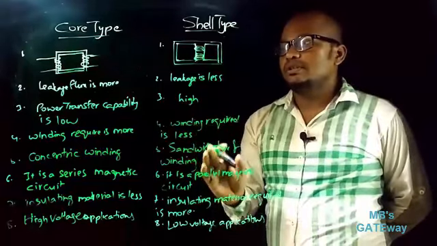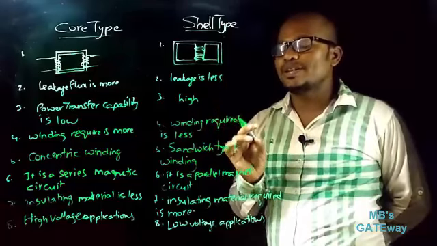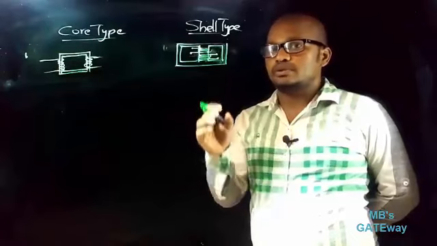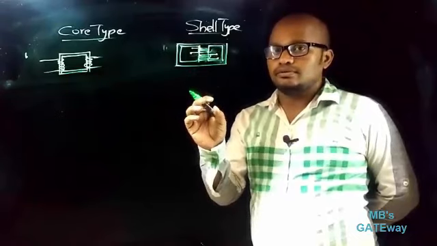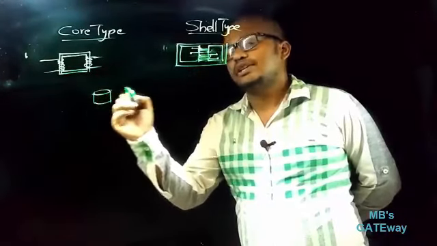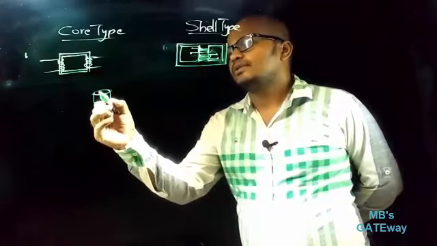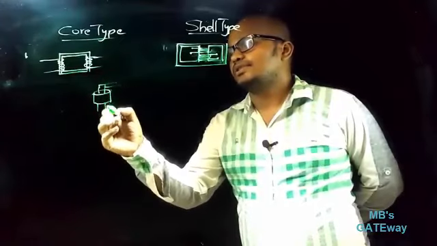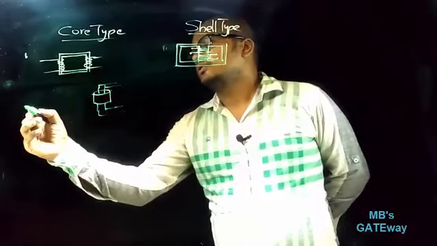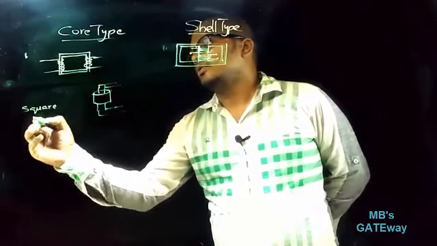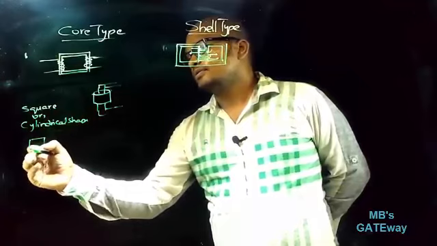Of these two, the important difference to be discussed is about the radial forces and axial forces. Now let's discuss that. Transformer windings are form wound. Form wound means they are wound on a separate structure to fit on the core. So suppose this is the form wound winding, and now the transformer core is placed in it. Generally for small rating transformers, the transformer winding is of square shape or cylindrical shape, and the transformer core is of square shape.